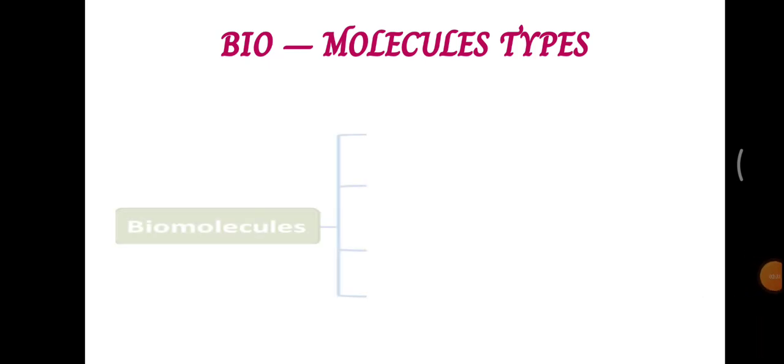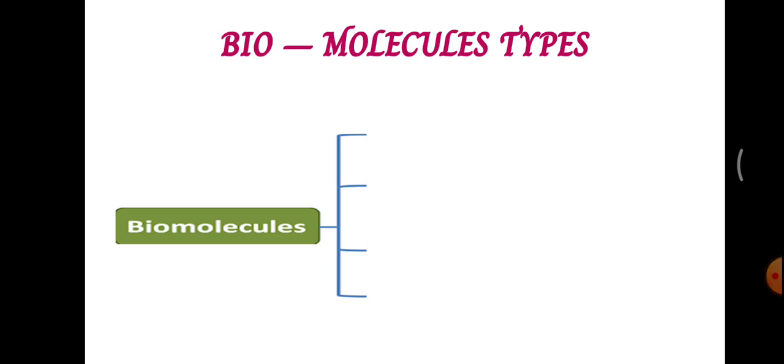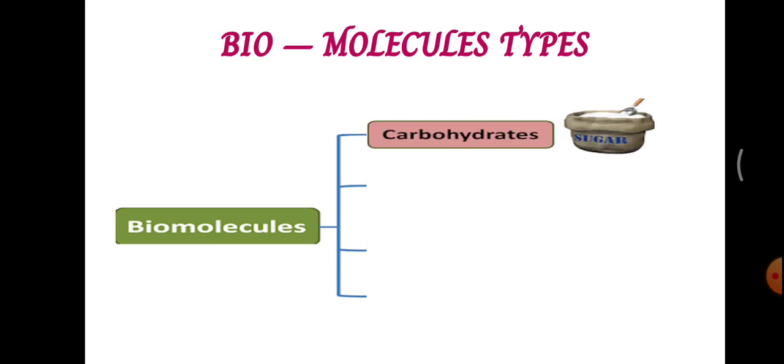We are going to see the different types of biomolecules found in living organisms. The first one is carbohydrates. Carbohydrates are derived from carbohydrate food, for example if we eat rice, potato, banana, and the sweetness which we taste in different kinds of fruits. All these are carbohydrates. These carbohydrates are made up of glucose molecules, right children?